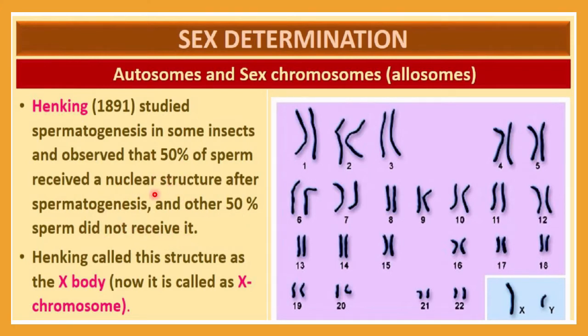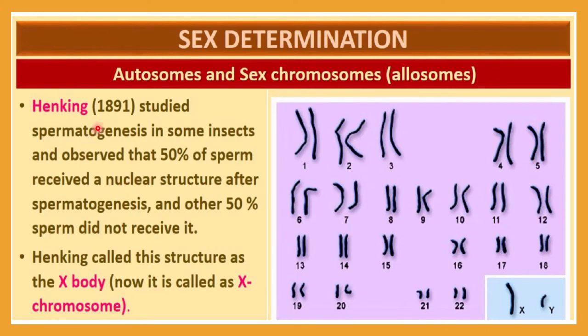Henking called this structure the X body. You must notice that the name X body was given by Henking, and nowadays we call it the X chromosome.